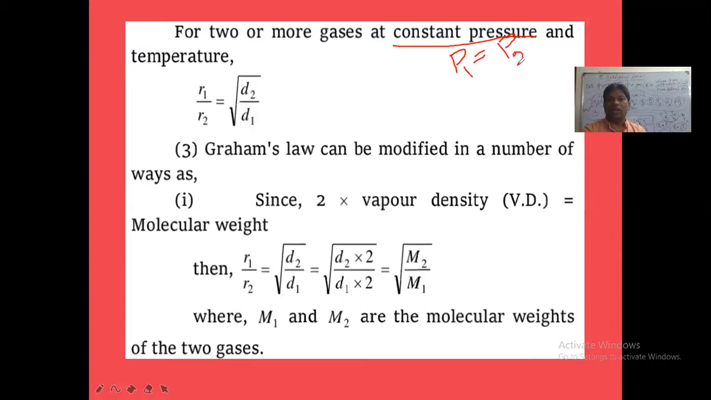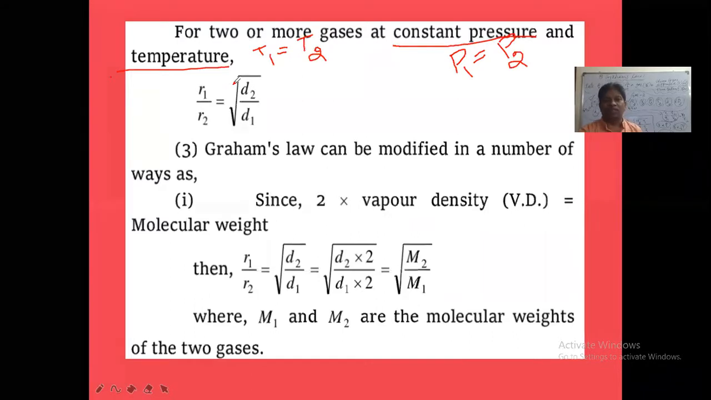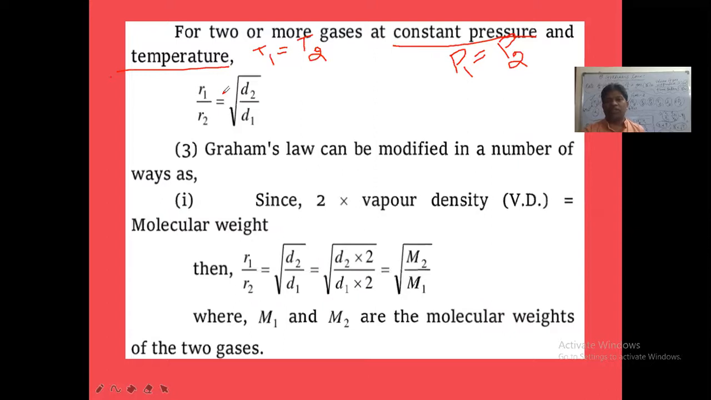And also at the same temperature, constant temperature. Temperature is constant means T1 is equal to T2, the temperature of the first gas is equal to the temperature of the second gas. So T1, T2 are the same, and P1, P2 are also the same. How are density and rate of diffusion related? Inversely proportional: rate of diffusion is inversely proportional to the square root of density.